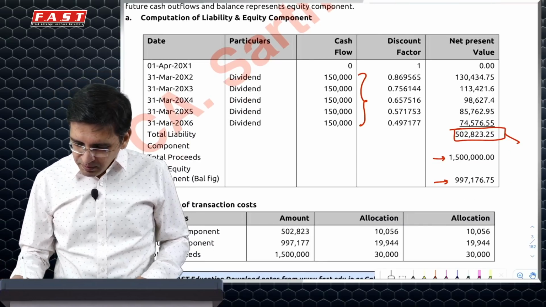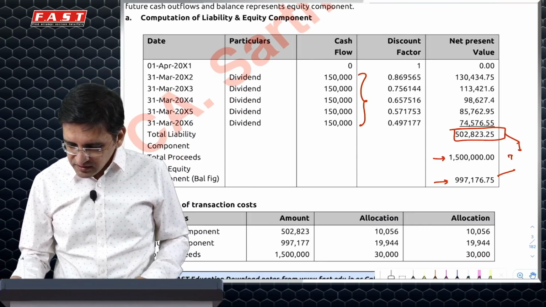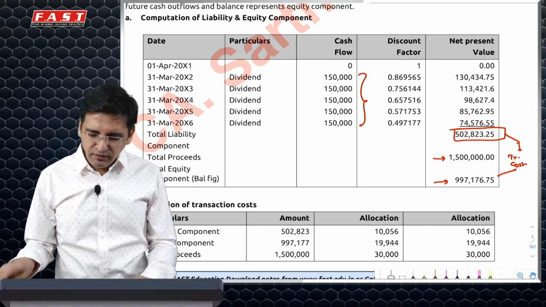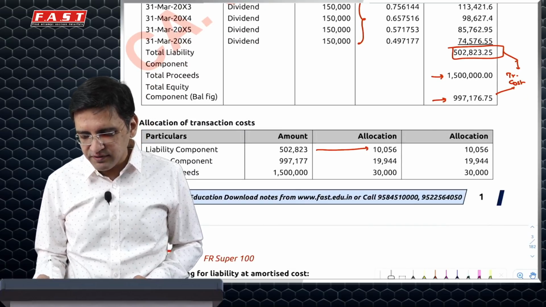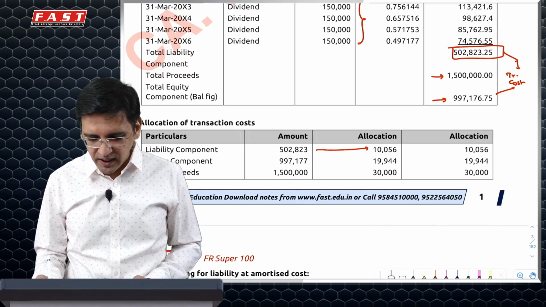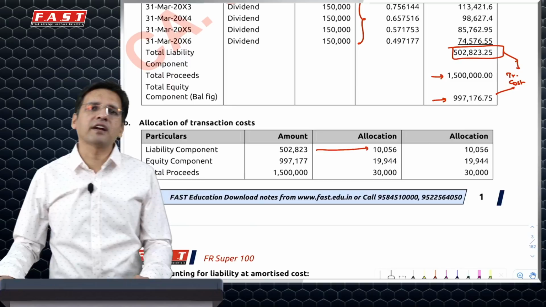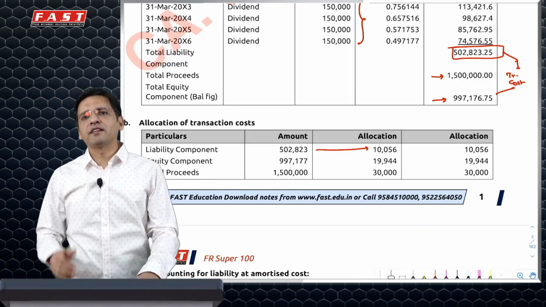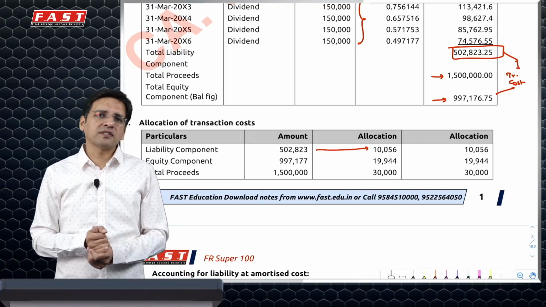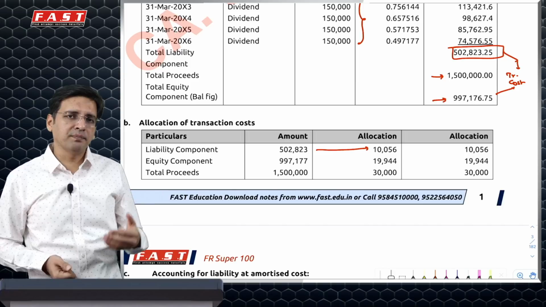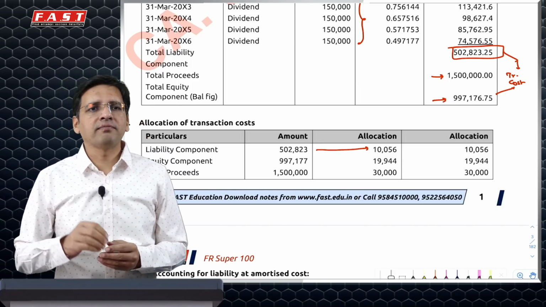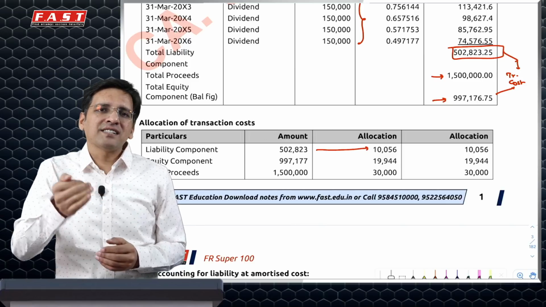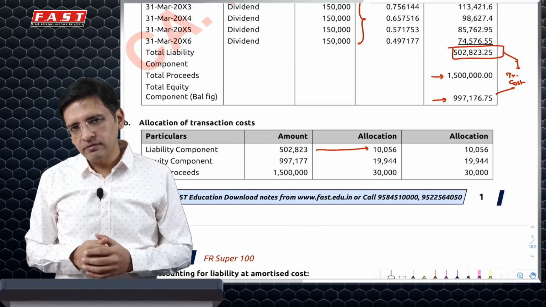In this particular proportion, you will have to split the transaction cost of 30,000. And once you do that, you will be able to understand that the liability component gets an allocation of 10,056 rupees of transaction cost. Now we know initially we recognize a financial liability at the fair value plus or minus transaction cost. Transaction cost usually would be deducted because you will have to pay it out of your pocket. So that is the amount of money which you basically raise and return. So it is netted off.